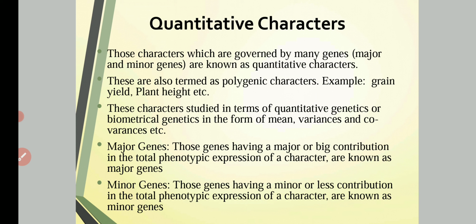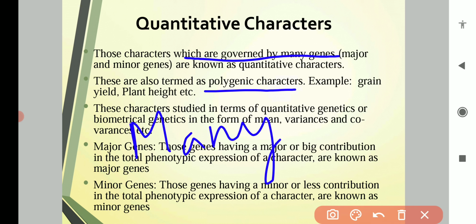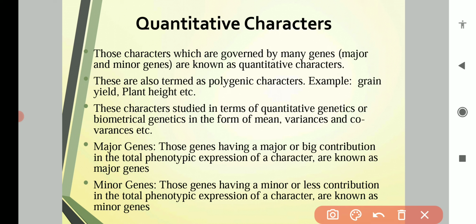Quantitative characters are those characters which are governed by many genes, or we can say these characters are also known as polygenic characters. When a particular character is controlled by many genes, sometimes 10 genes, 20 genes, or maybe 30 or more than 100 genes may be involved in the inheritance or phenotypic expression of a single character.